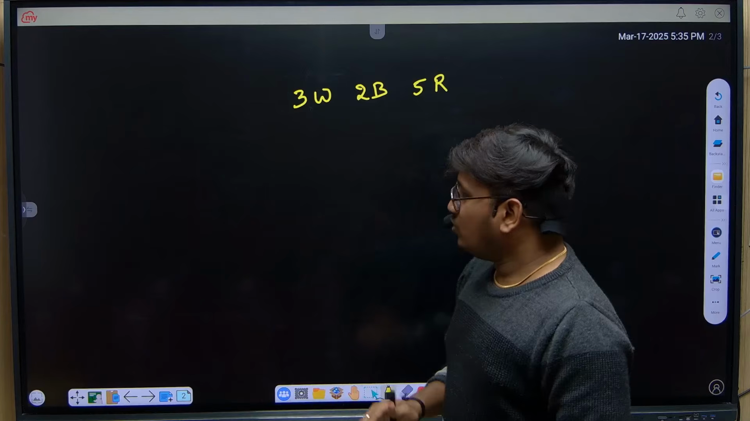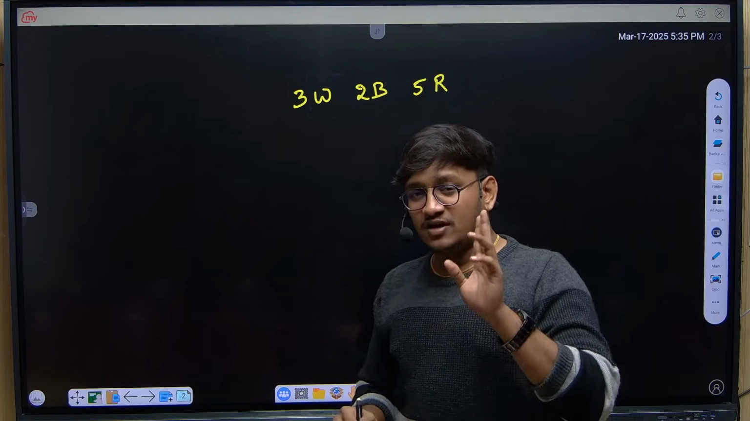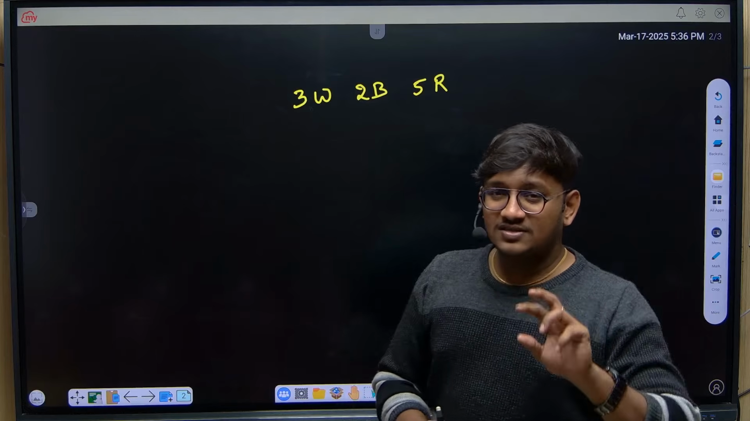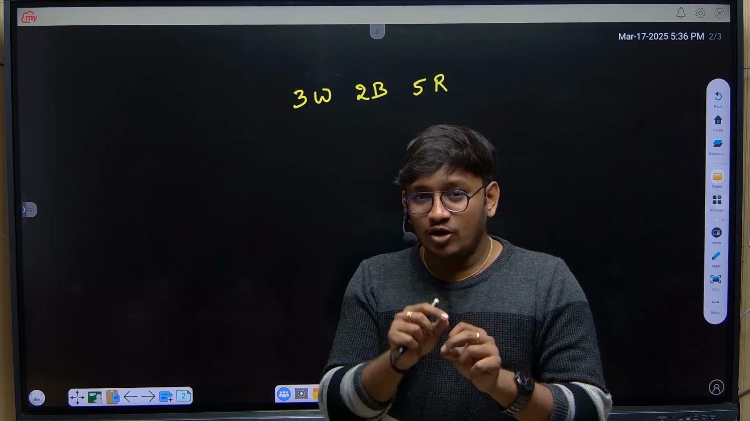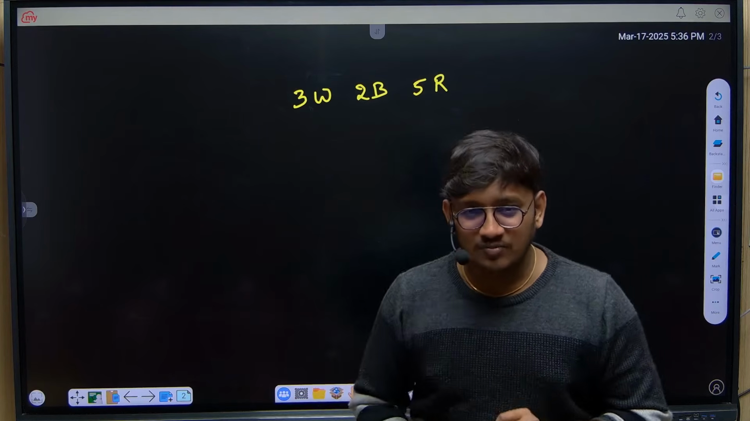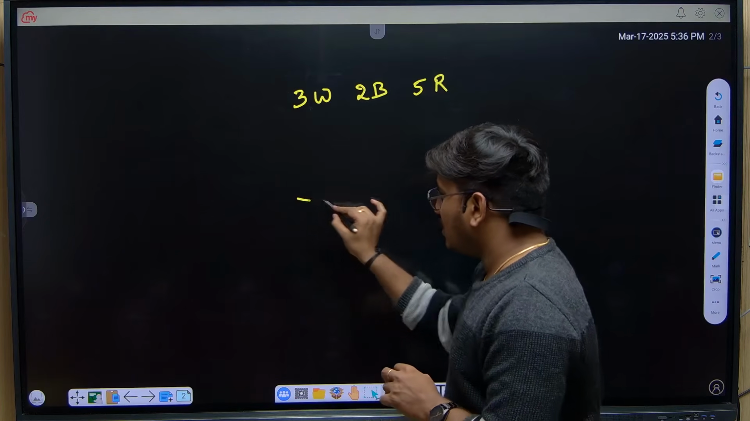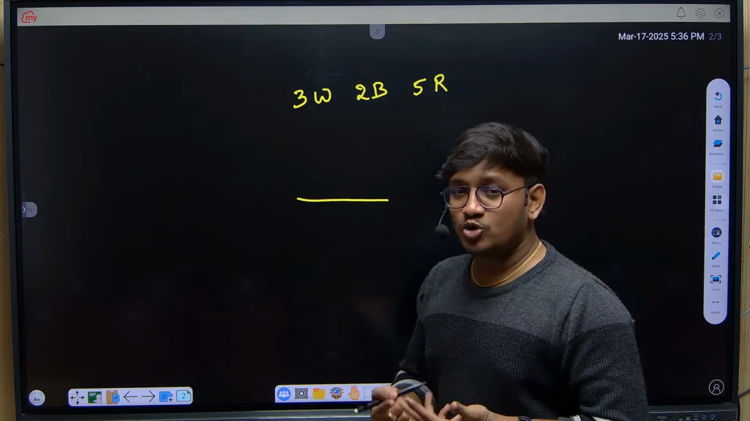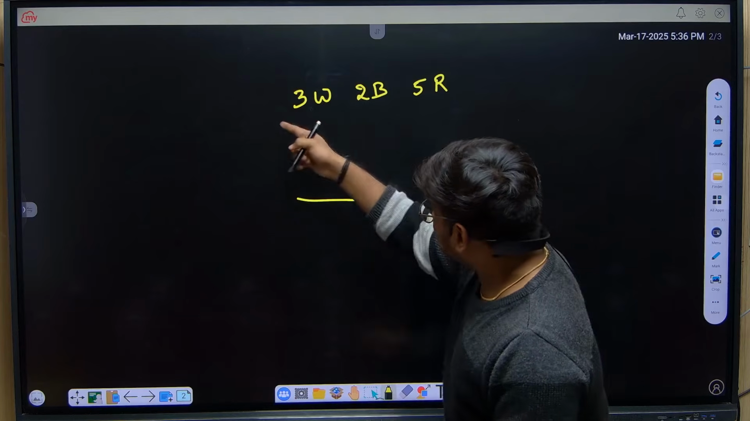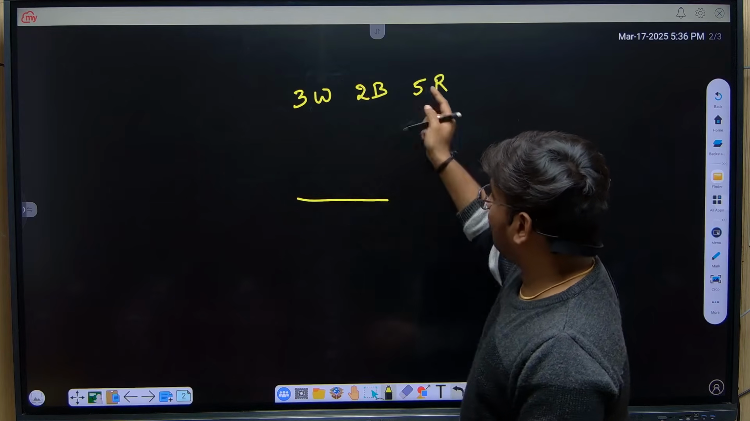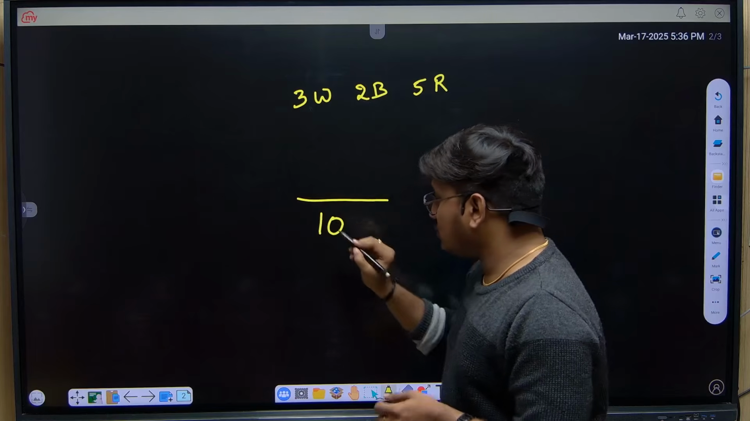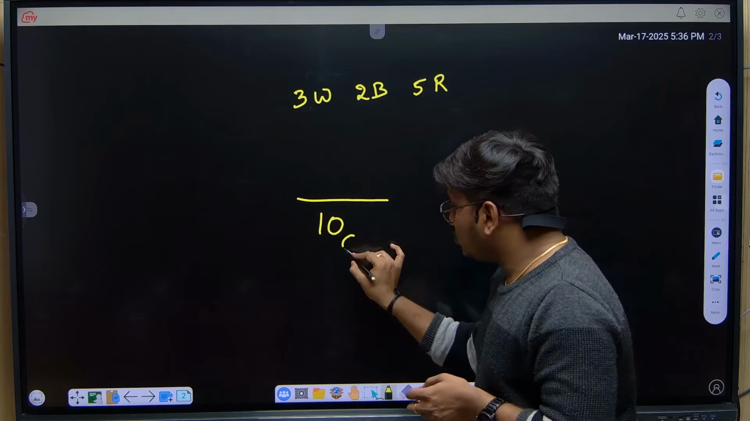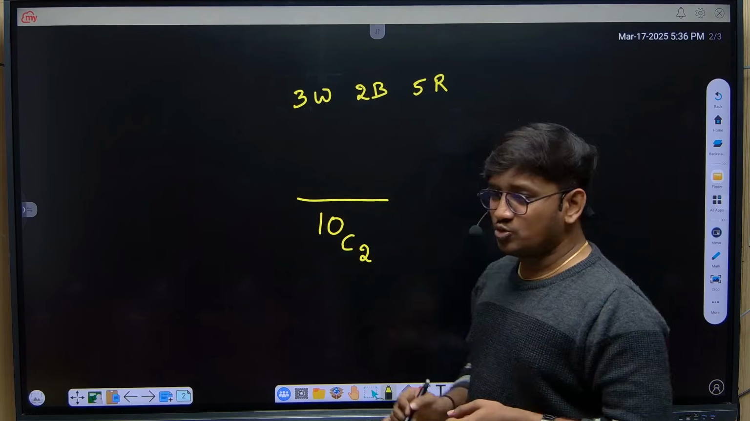Now they are asking us to draw two balls from the bag, and find the probability of those two balls being red color balls. Let me take the condition. How many balls do we need to draw? Two balls. Out of the total, how many balls do we have? 3, 2, 5. Total 10 balls. Out of 10 balls, selecting two balls can be done in 10C2 ways.